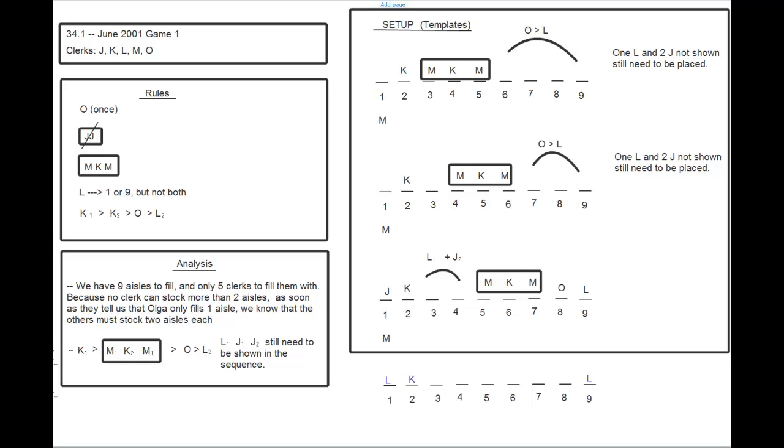What we need to do, it looks like, is make sure that those two J's are not consecutive. That seems to be the main thing that we need to make sure of. We can still place the MKM block in a few different places. We just need to make sure that the J's are not consecutive. All right, so let's look at the answer choices and figure out which one of these creates a problem.